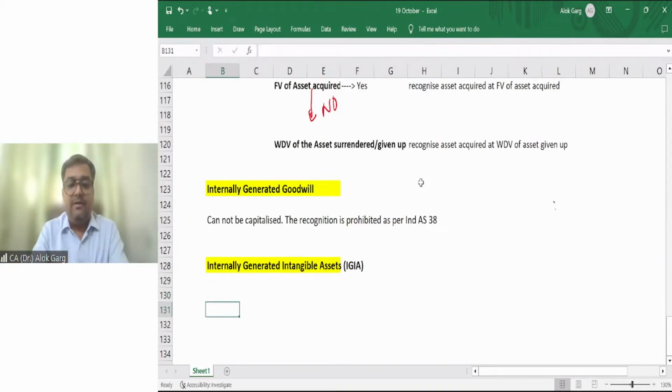Number one is the research phase. Number two is the development phase.